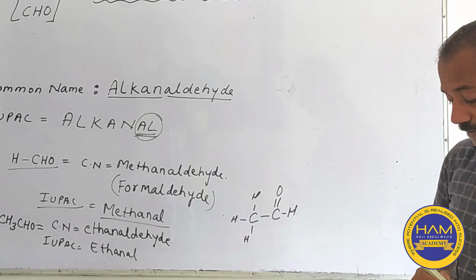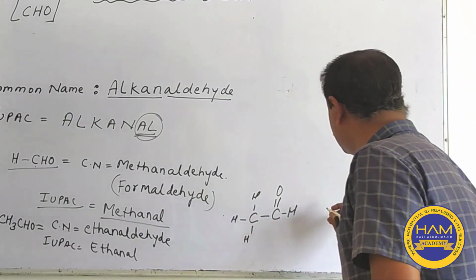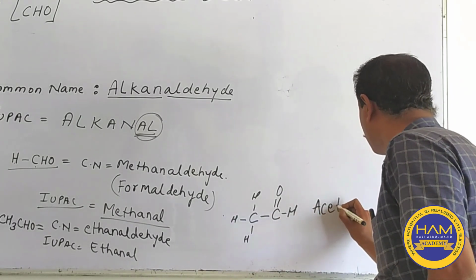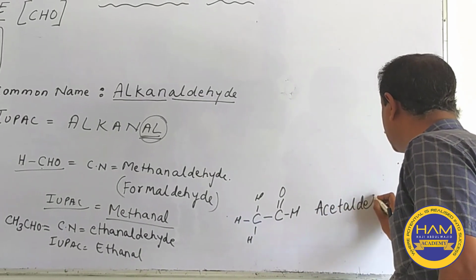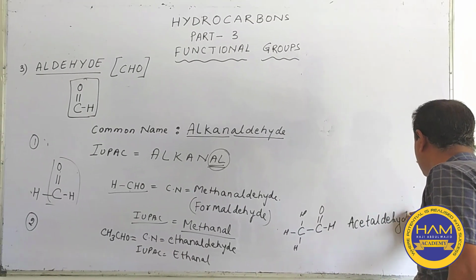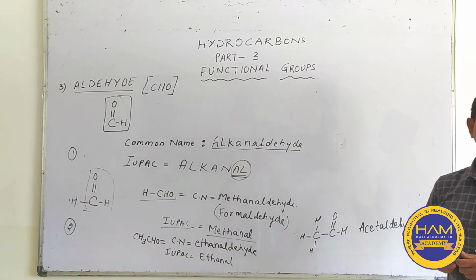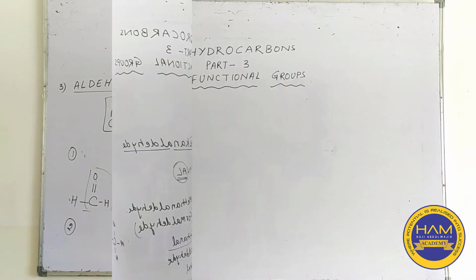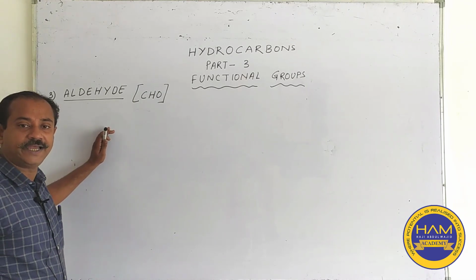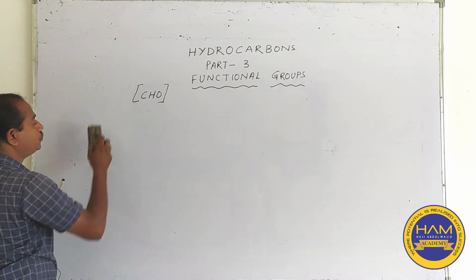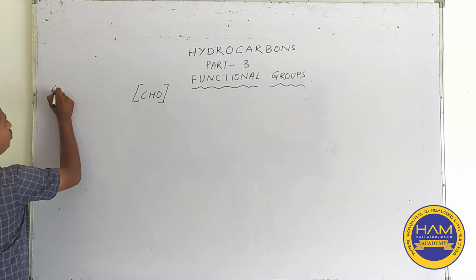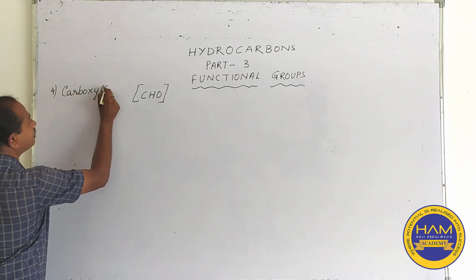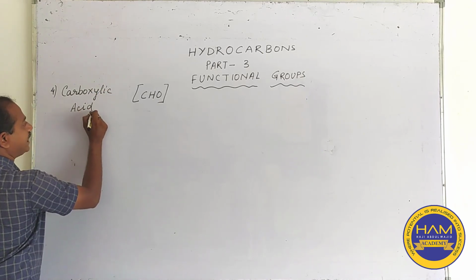One more important thing, for this we have another common name, that is known as acetaldehyde. So this is your aldehyde group. Okay, students, now as we have seen the aldehyde group, we come down to the fourth group. The fourth group is the carboxylic acid.